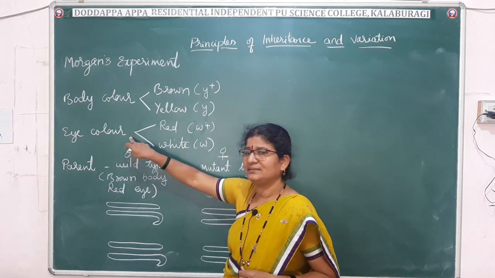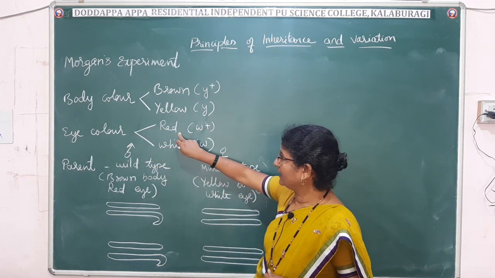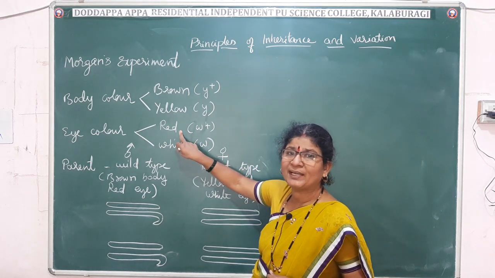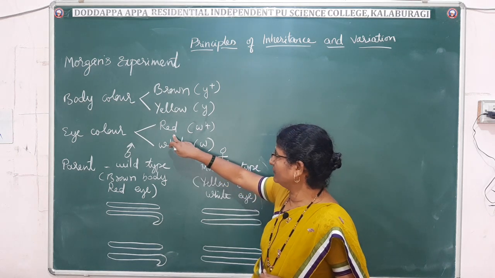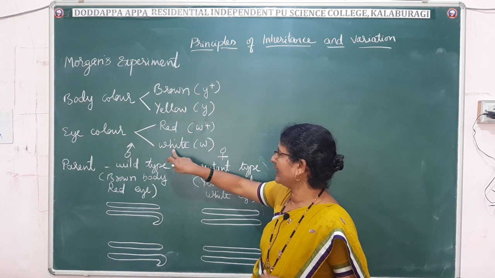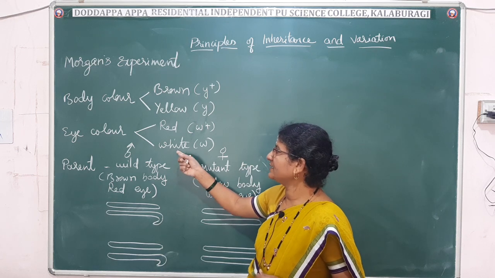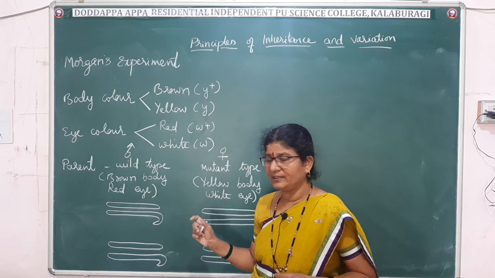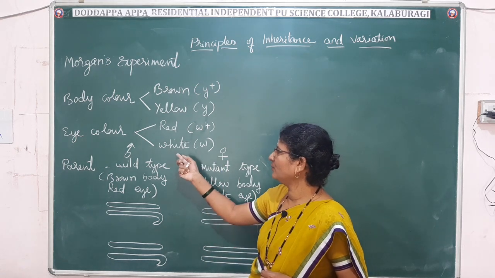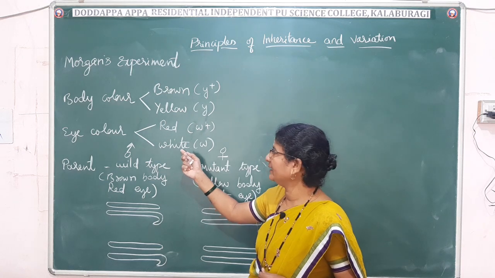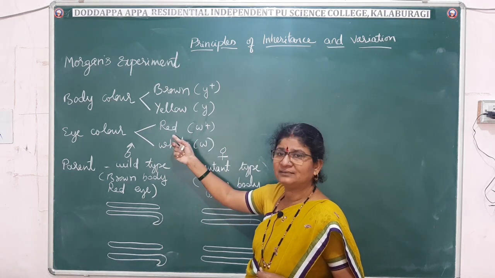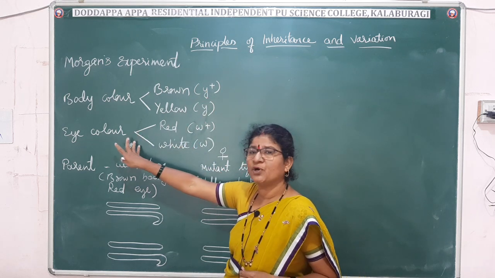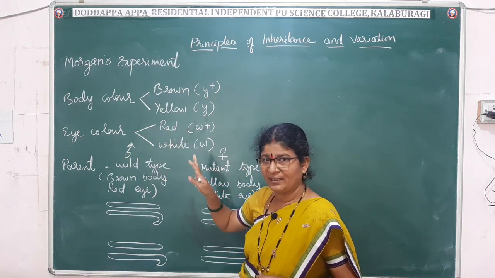Likewise, for eye color in Drosophila, the wild variety is red. Among many red, he observed a few white varieties. The genes controlling eye color were indicated by w for white, which is the mutant variety, and w plus for the red variety. So these are the genes and characters which Morgan selected for the dihybrid cross.